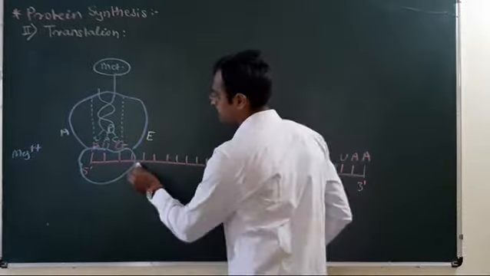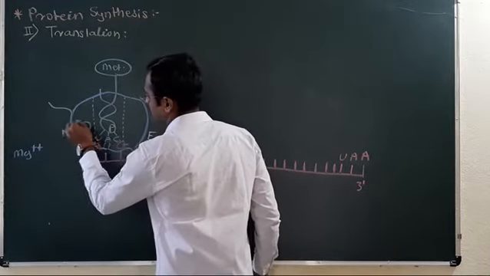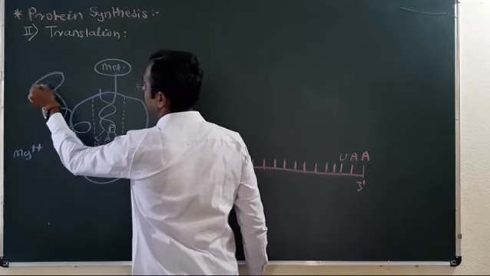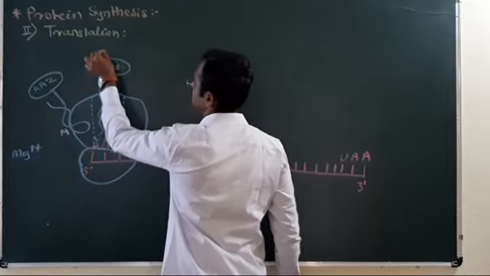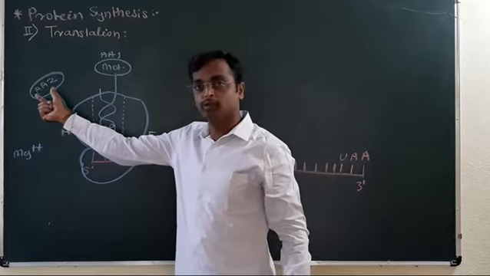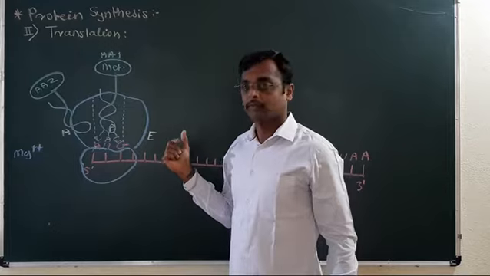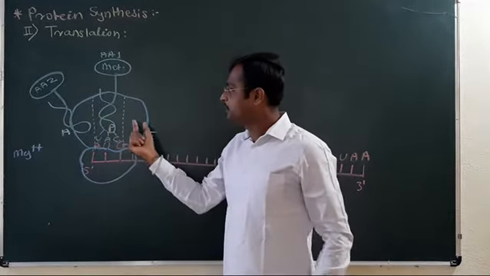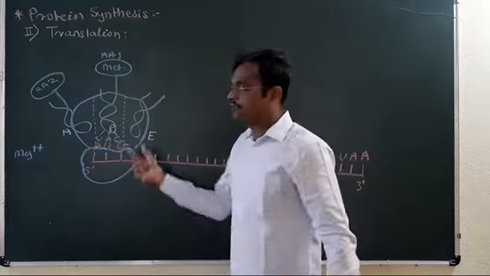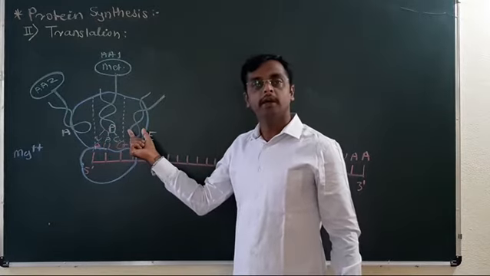Now the second tRNA will arrive here. This is the second tRNA, which will bring AA2. This is AA1, the first amino acid. This is AA2, the second amino acid. Now this empty tRNA, after giving its amino acid, will shift to the E site.